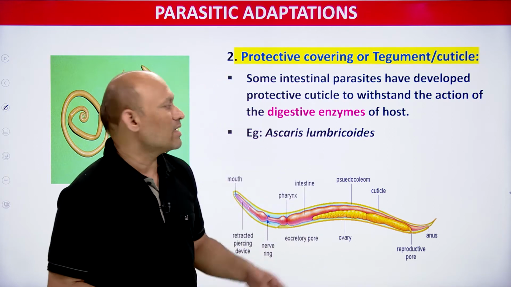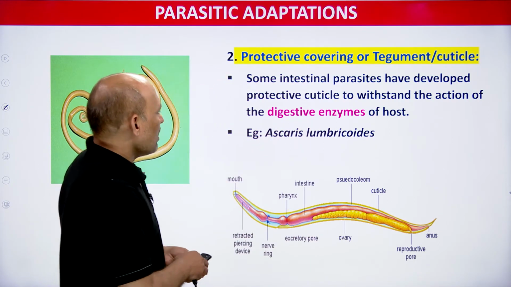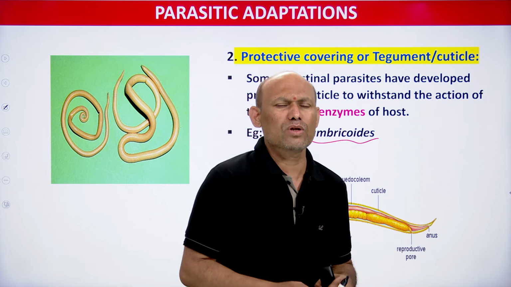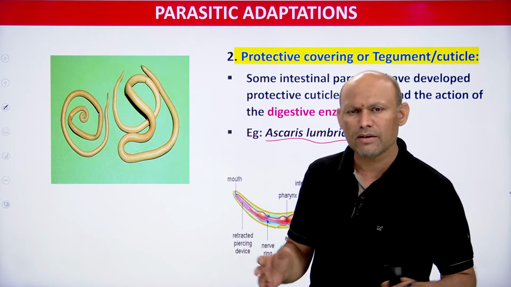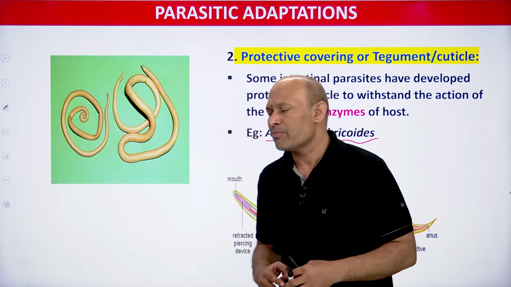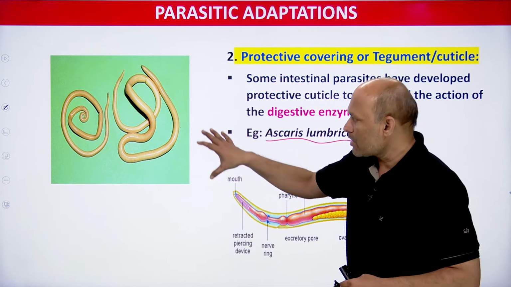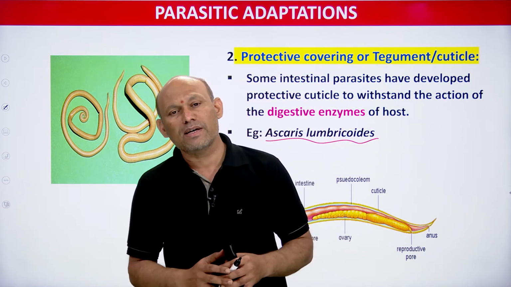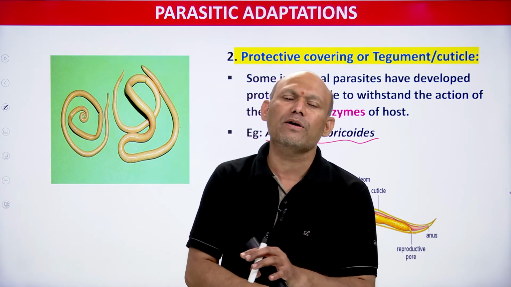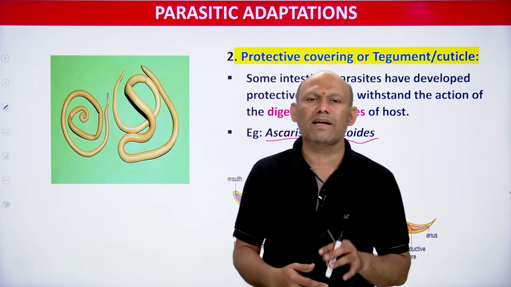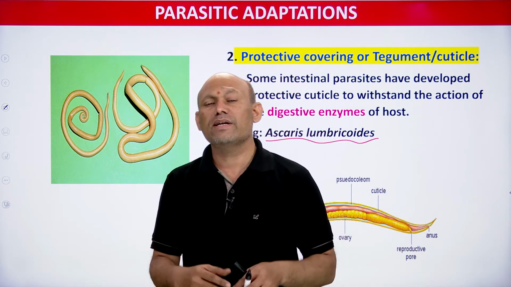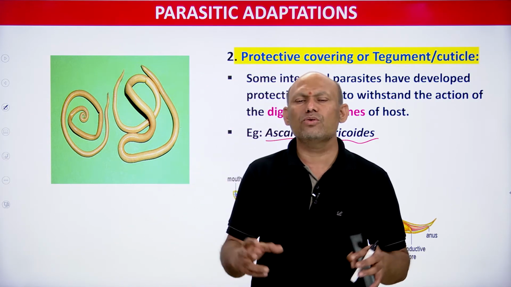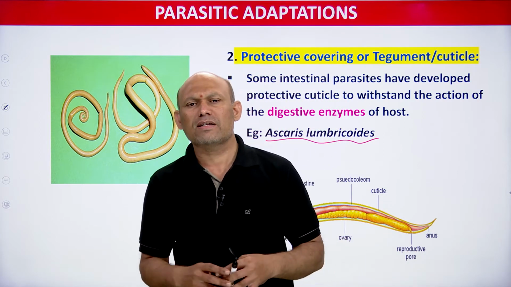Where can you find this tough cuticle? I have mentioned Ascaris lumbricoides. In Ascaris lumbricoides, and again in Taenia solium also, you will come across the tegument, students. It is very simple. Ascaris lumbricoides is the common roundworm, an intestinal parasite, students. It lives in the lumen of the small intestine, and in the lumen of the small intestine, pancreatic juice and intestinal juice will be mixed with food. In all these juices, different kinds of enzymes will be there, students.